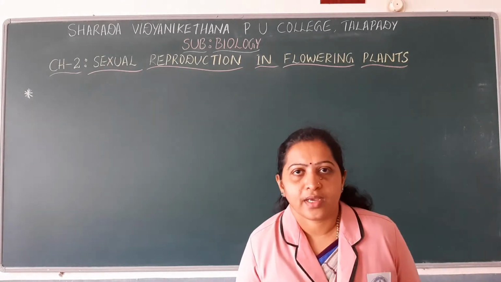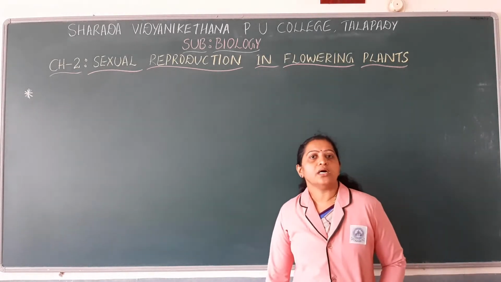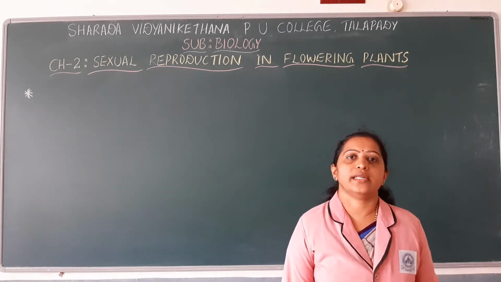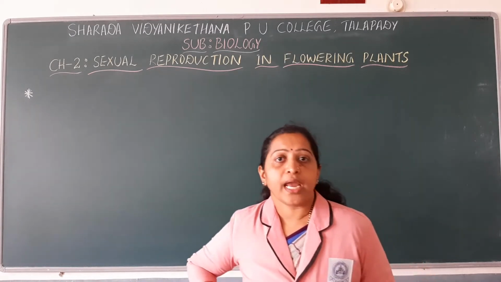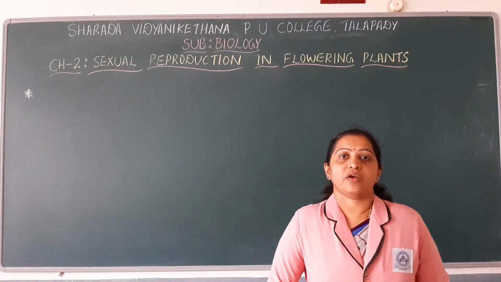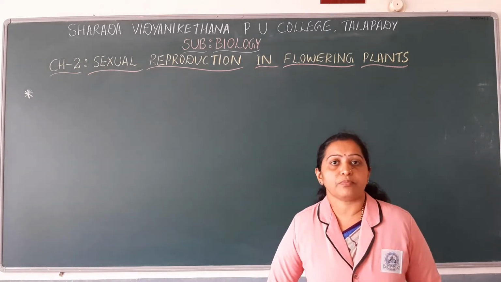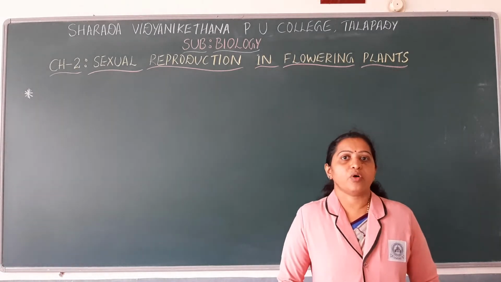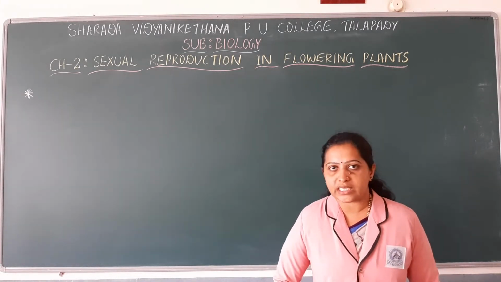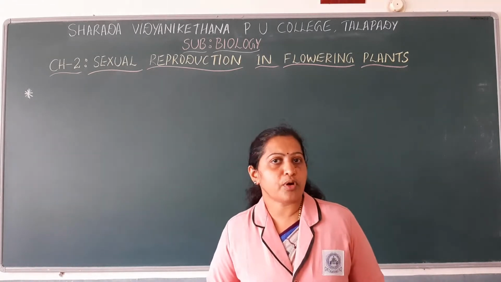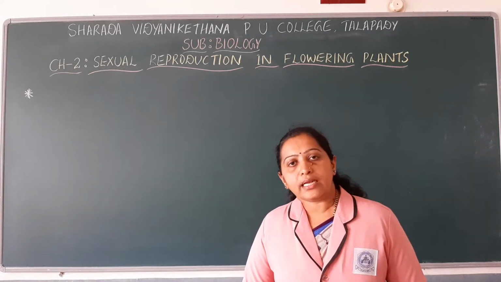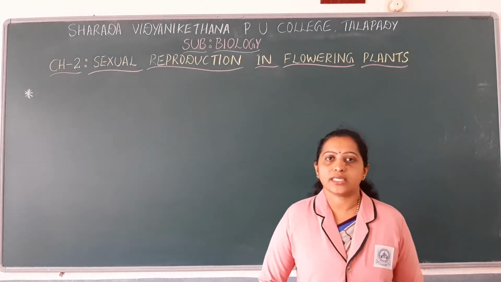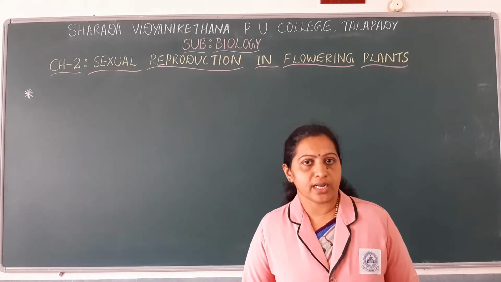Namaste students. In the previous class we have discussed pre-fertilization events as well as fertilization that takes place in angiosperms. In pre-fertilization events we have discussed in detail the structure of stamen as well as the carpel, and we have also discussed how gamete formation takes place within the male and female reproductive unit of a flower.